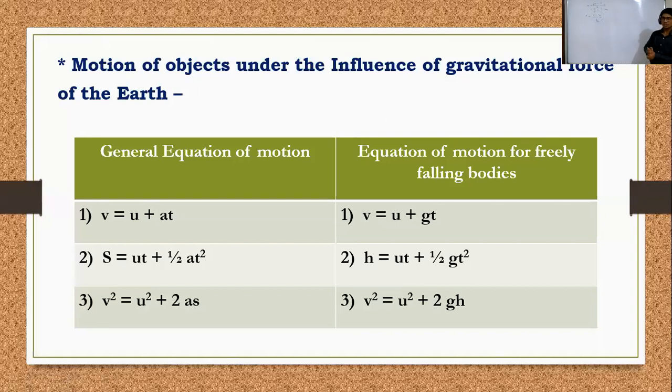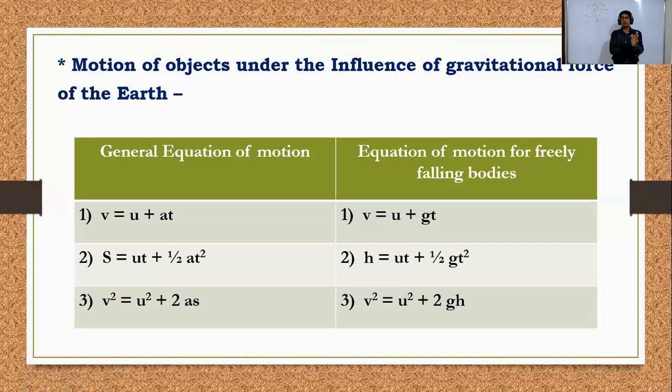This is the motion of an object under the influence of gravitational force. We completed this equation, this is the left side. General equations of motion are there, these are Newton's equations of motion: first equation of motion, second equation of motion, and third equation of motion. These are v is equal to u plus at, s is equal to ut plus half at square, v square is equal to u square plus 2as. This is the equation.